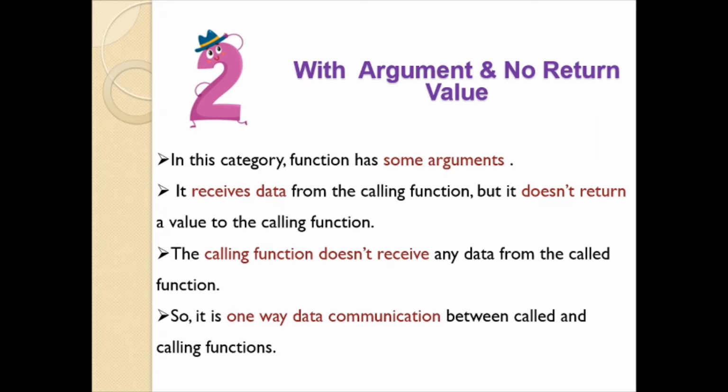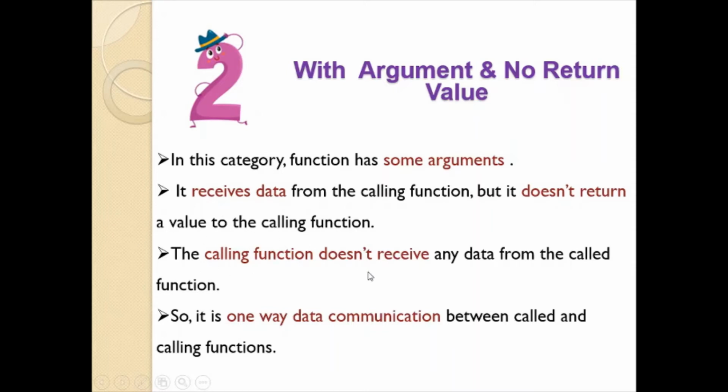Let us move to second category of a function. Functions with argument and no return value. In this category, function has some arguments. The called function is going to receive data from calling function, but it doesn't return a value to the calling function.